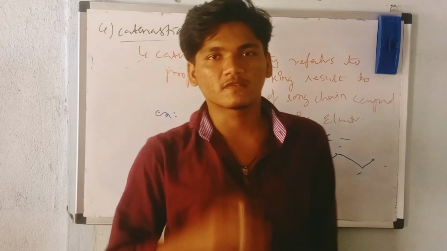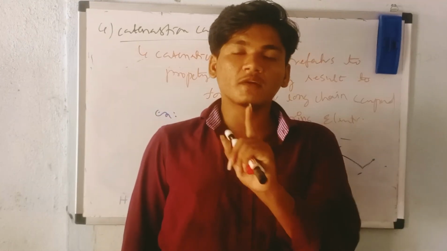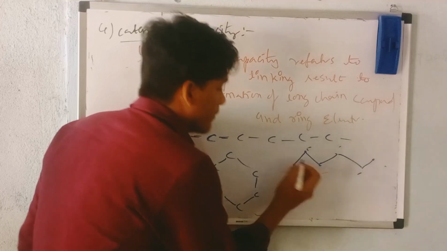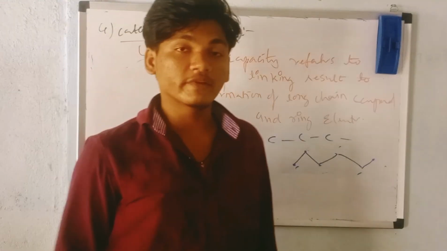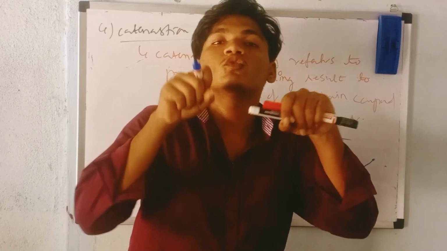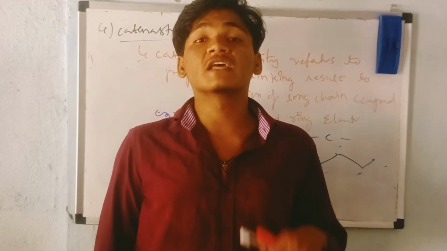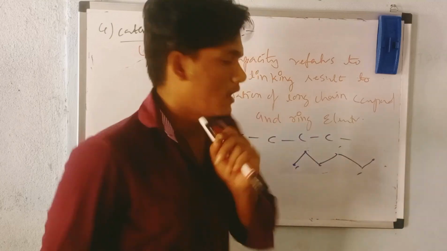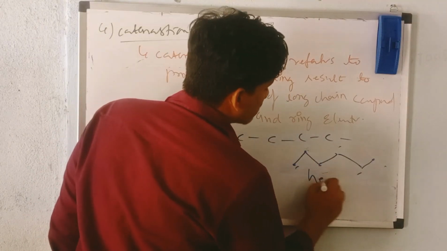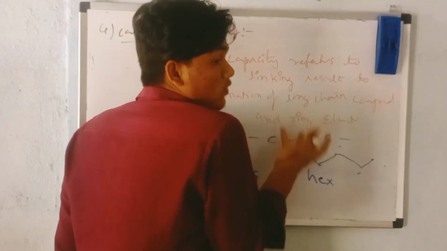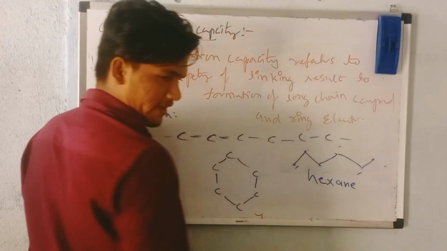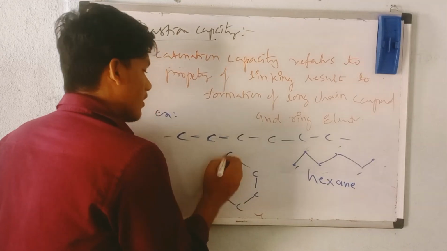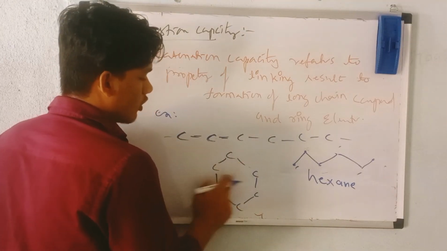And between one carbon and another carbon, how many bonds are there? A single bond is there. If there is a single bond between two successive carbons, that is called ane, which means alkane bonds. So we have hex, which means 6 carbons, and it's one type of alkane. Hence we can write ane as a suffix. It is called hexane.